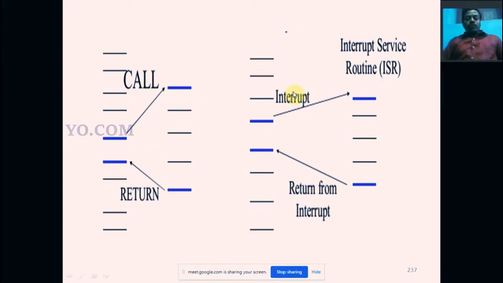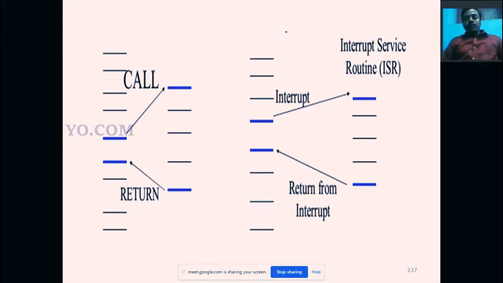Similarly, interrupt is also the same. So this is the main program. The interrupt is accessed from the main program by using the int instruction. Here in a subroutine we use the call instruction; here we use the int instruction, int 76. The 76 is the number of the interrupt.